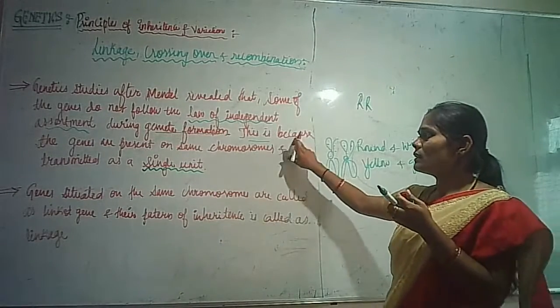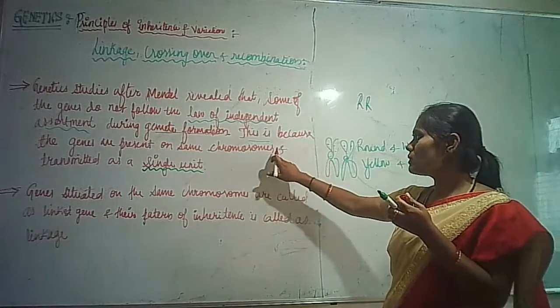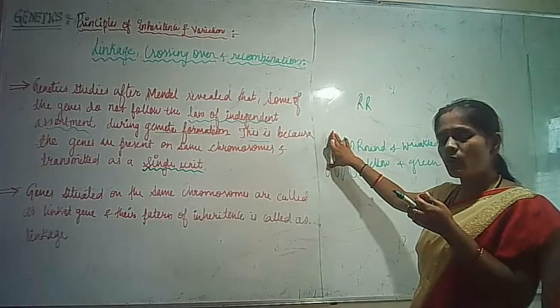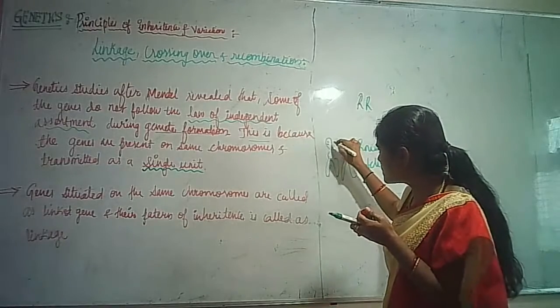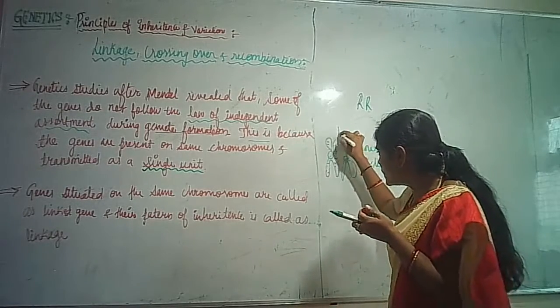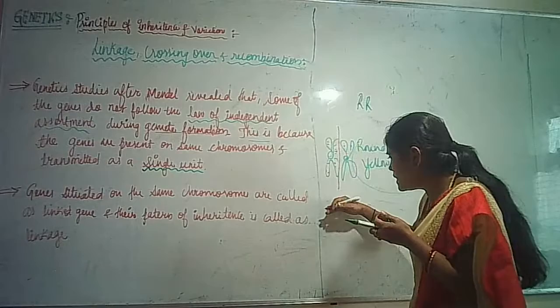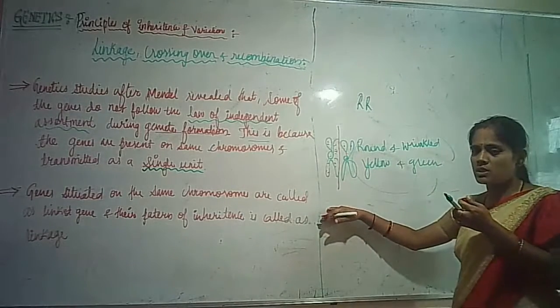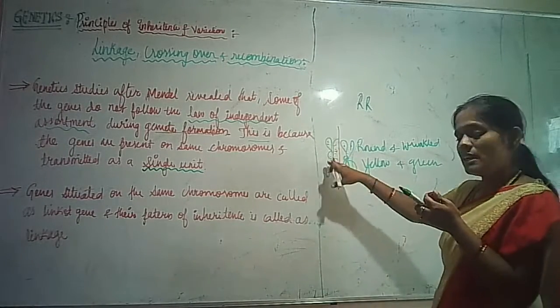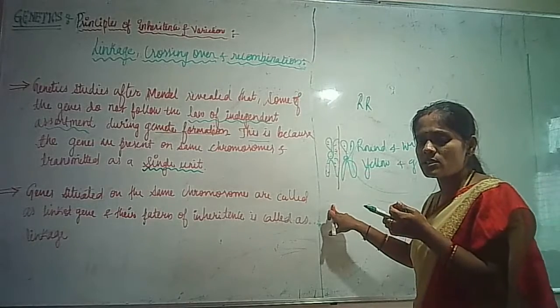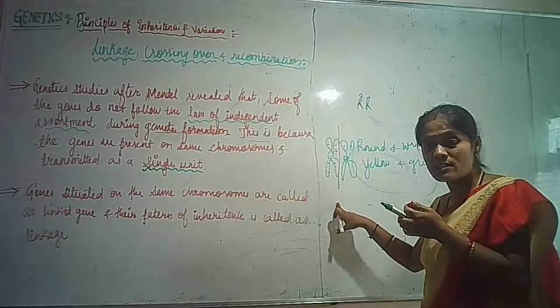But here, the genes are all present on the same chromosome. If the genes are present on the same chromosome during gamete formation, the chromosome is transferring to the next generation.